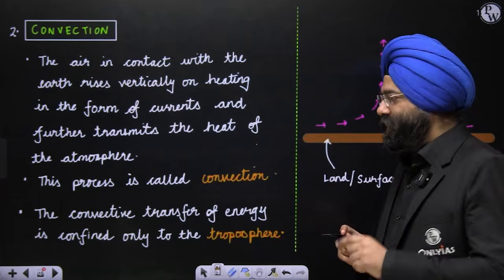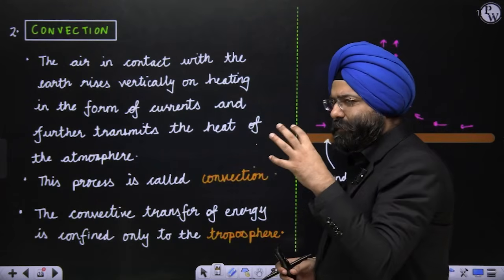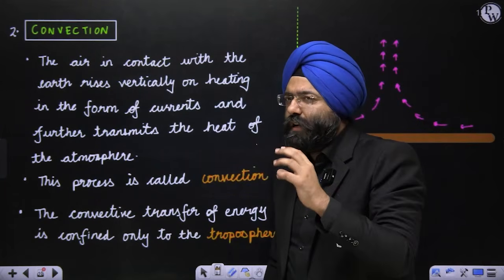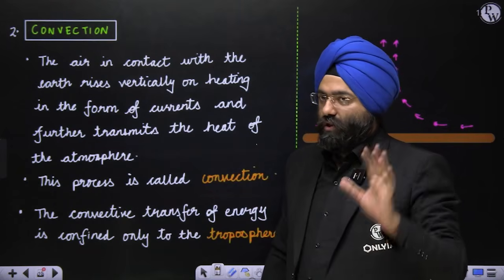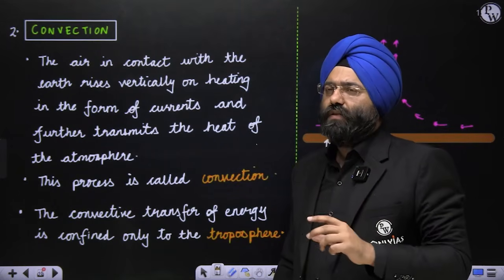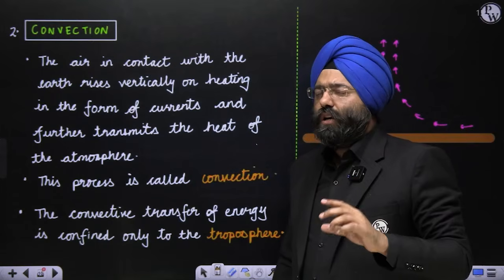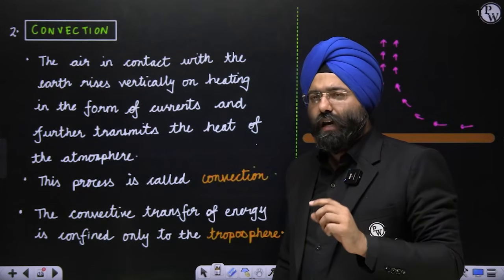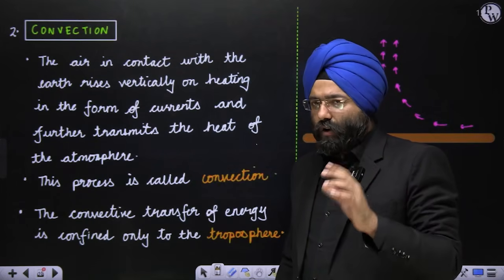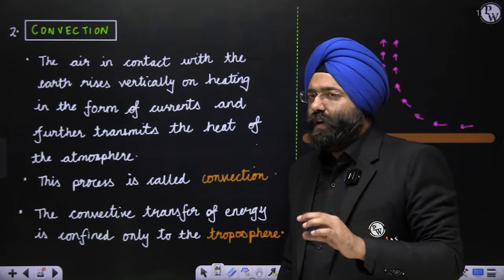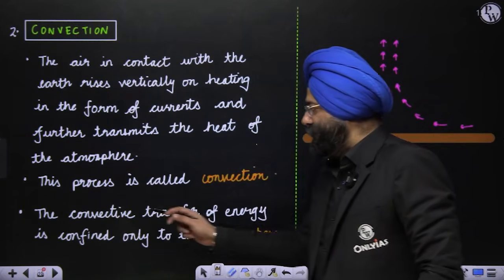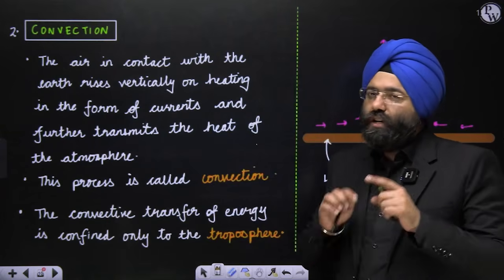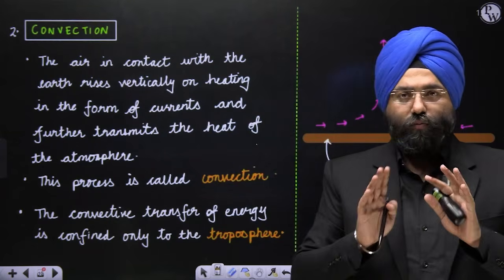Now please remember this very carefully. A very particular, very important line is mentioned in the NCERT, and this has been asked in the preliminary examination also. When I talk about convective currents, in the previous chapter I had mentioned very categorically that the weather phenomena and the climatic phenomena are confined to the troposphere layer, right? Similarly, over here also, the convective transfer of energy is confined only to the troposphere. This should be kept in mind.